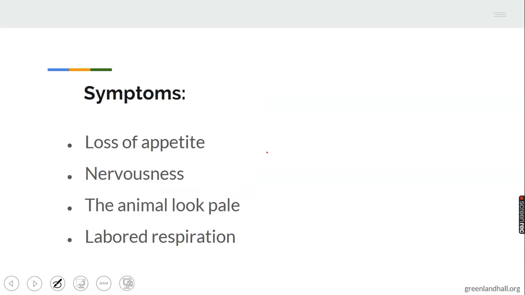Symptoms: 1. Loss of appetite. 2. Nervousness. 3. The animal looks pale. 4. Labored respiration. These are the symptoms of anemia.